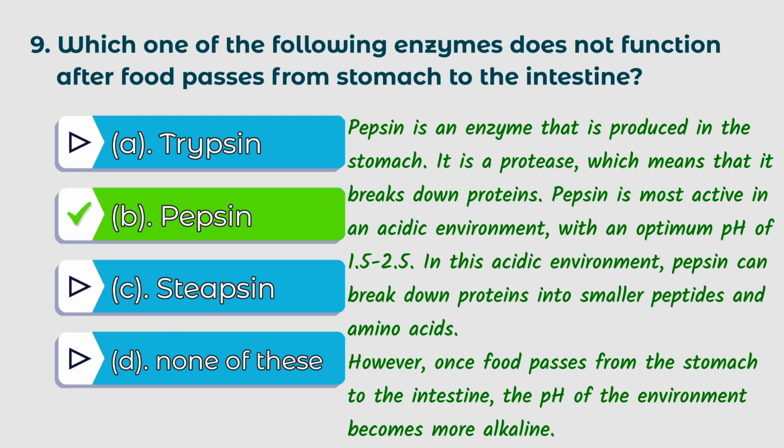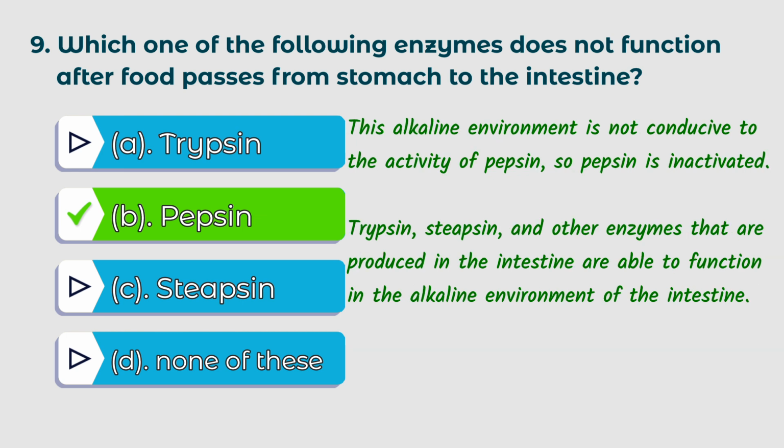This alkaline environment is not conducive to the activity of pepsin. So, pepsin is inactivated. Trypsin and other enzymes that are produced in the intestine are able to function in the alkaline environment of the intestine.